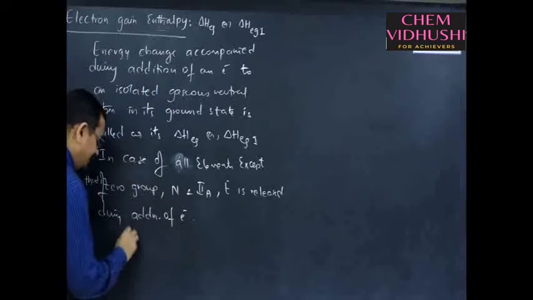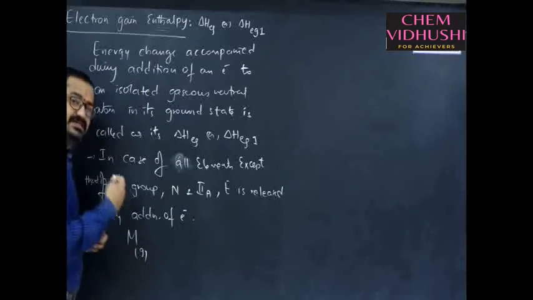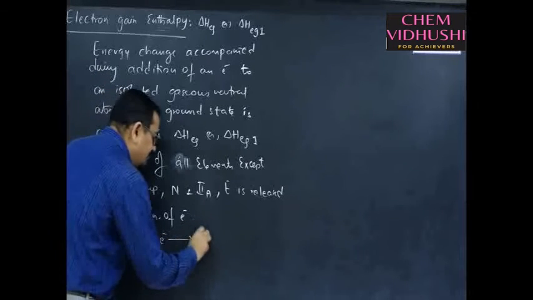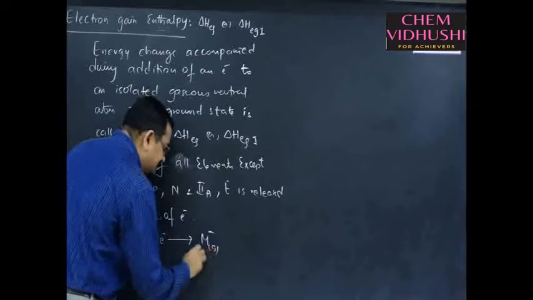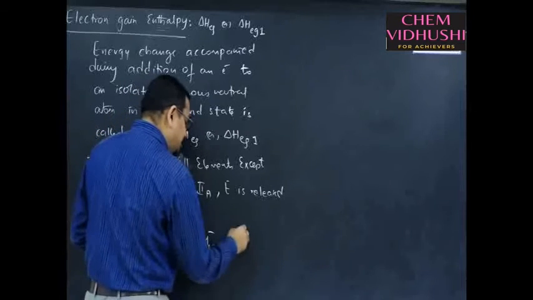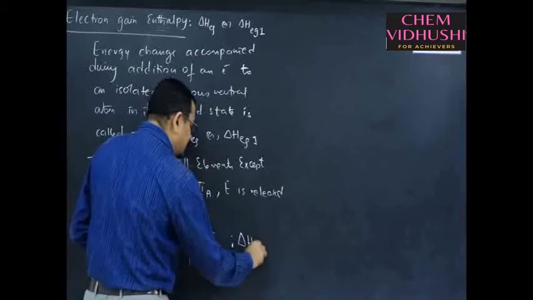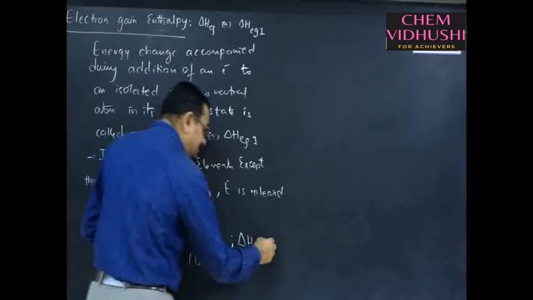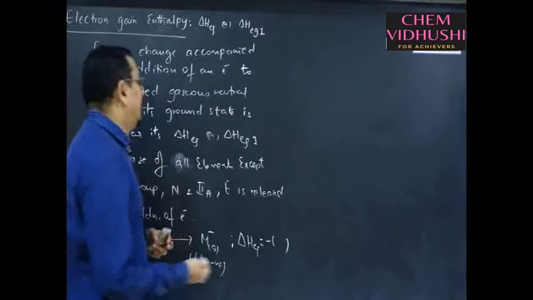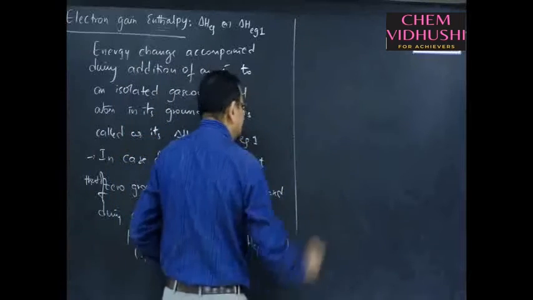Suppose M is a gaseous neutral atom in its ground state, to which an electron is added to give a uni-negative gaseous ion. The energy released is called electron gain enthalpy. As it is exothermic in nature, it is given in negative terminology.